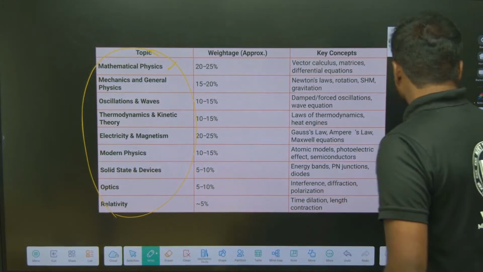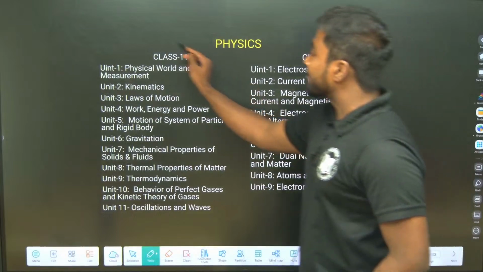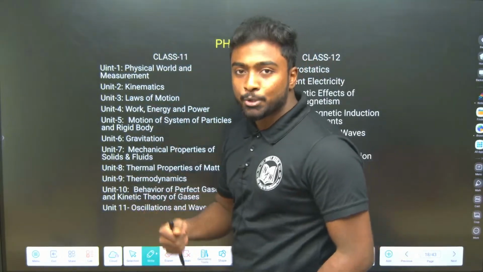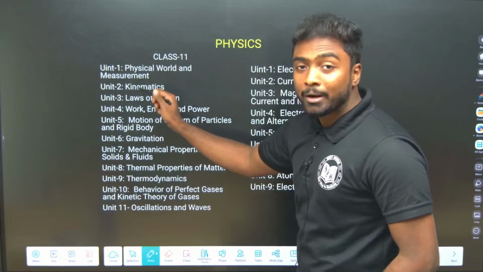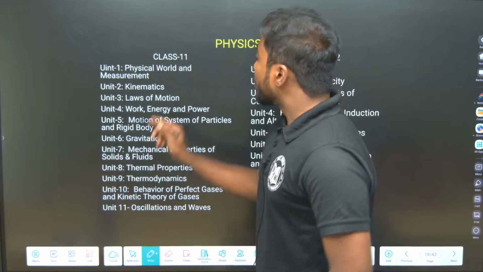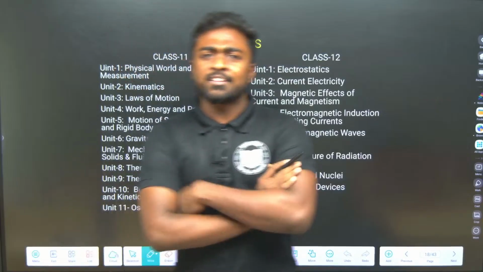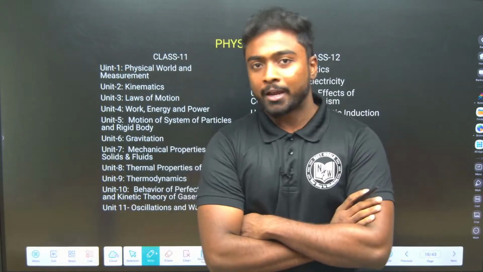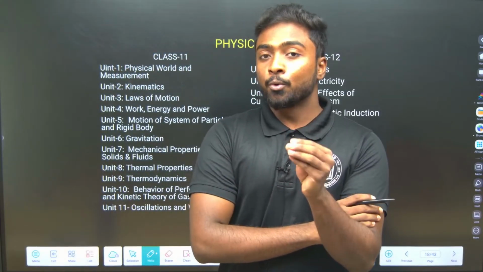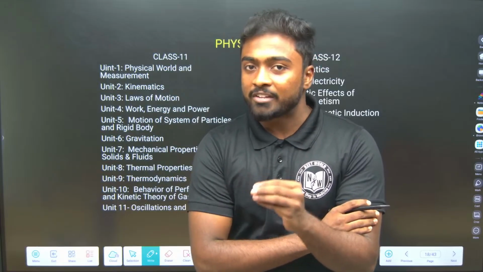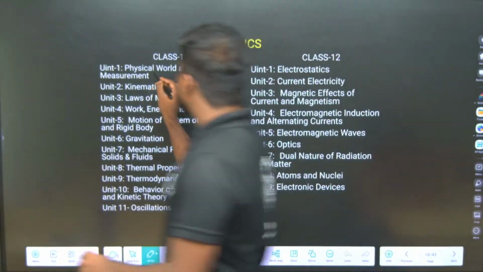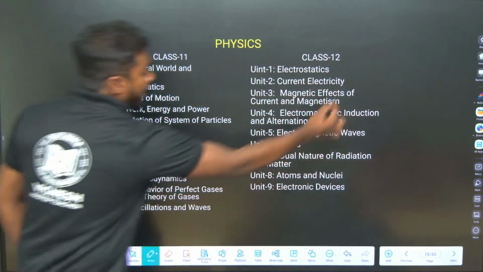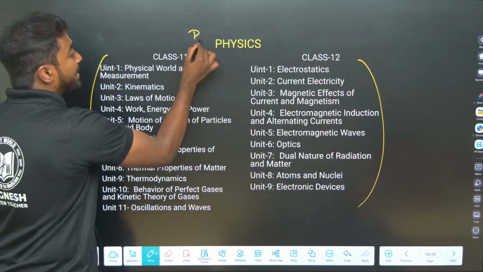If I say the chapters in class 11, 10 plus 2 is the physics for IIT JAM. In class 11, the first one is physical world and measurement. Before that, physics is mostly based on numerical problems only. If you have the basic concept of mathematics, you will do physics easily. So before starting these topics, I'll teach you basic mathematics.